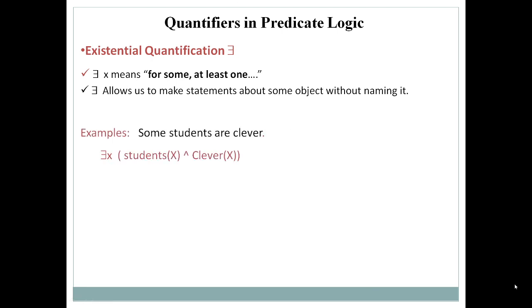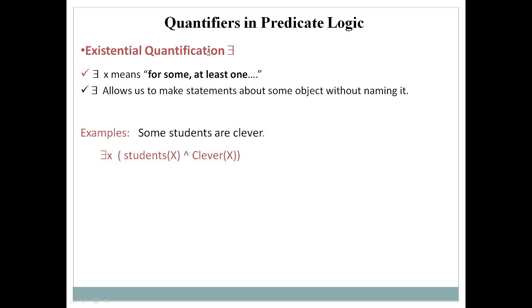Let's take a simple example. Suppose I am saying some students are clever. I am not saying all students are clever. If I said all students are clever, I would have to use the universal quantifier. But in this case I am saying some students are clever, so I need to make use of the existential quantifier.